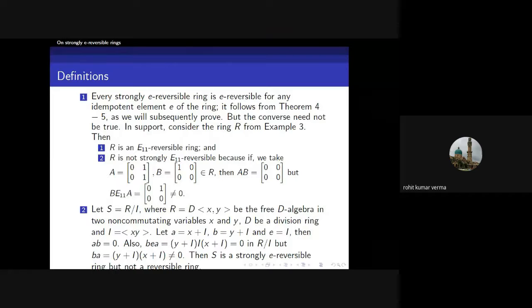So easily we can see AB equal to 0, and BEA is also 0 in R modulo I, so it is strongly E-reversible. But BA, which is Y plus I times X plus I, is non-zero, because here the variables are non-commuting, so it is non-zero in R modulo I. So it is not a reversible ring, but it is a strongly E-reversible ring.